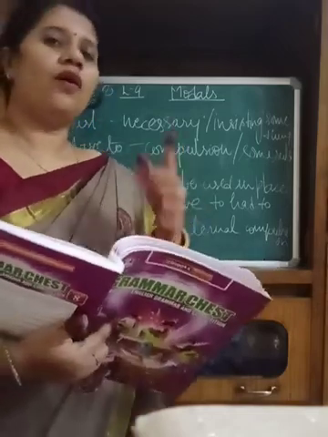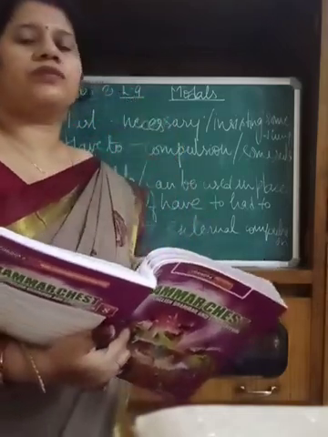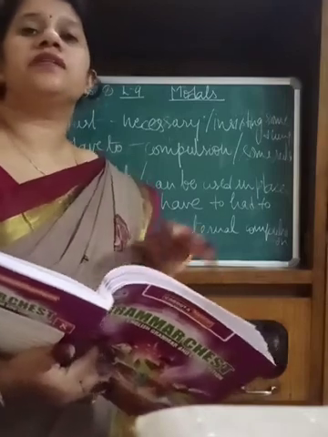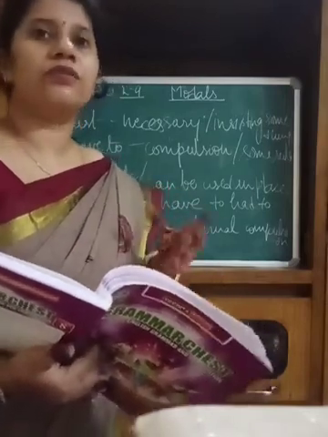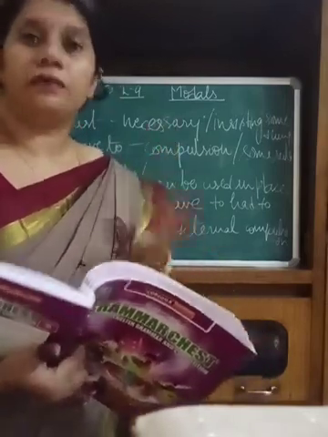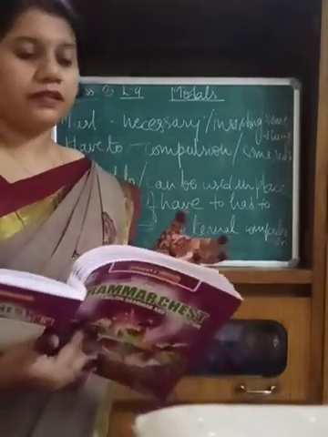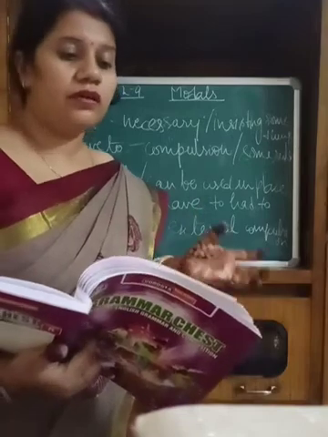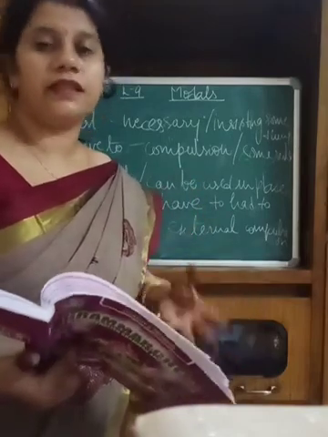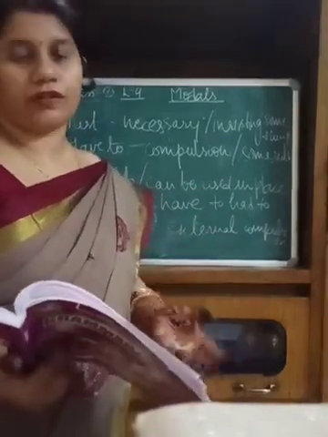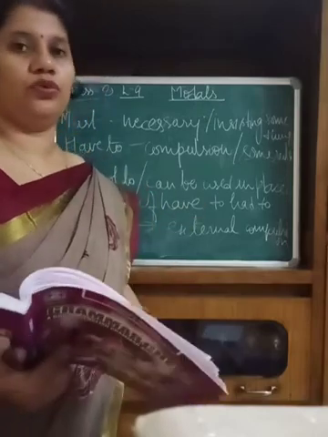As you are coming into a class, the teacher takes your attendance. Why? Because it is compulsory and it is the rule also. So the teachers have to take the attendance in the classroom because it is the compulsion and the rule also.